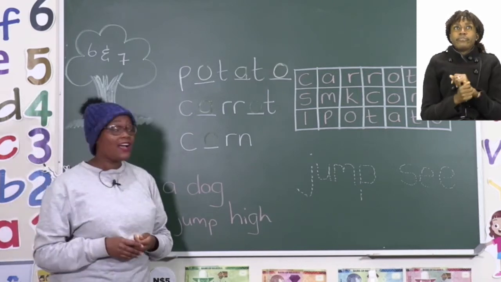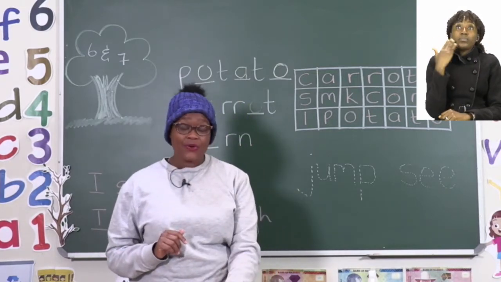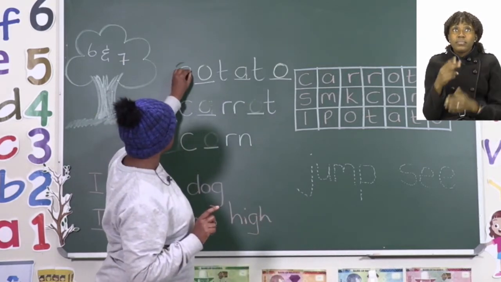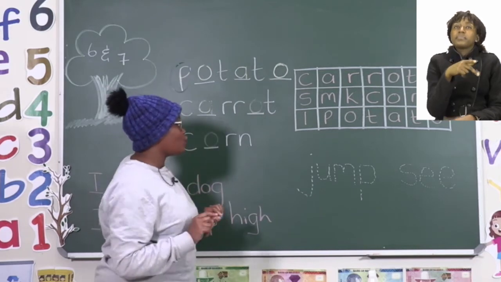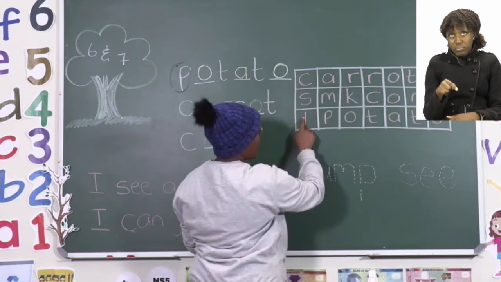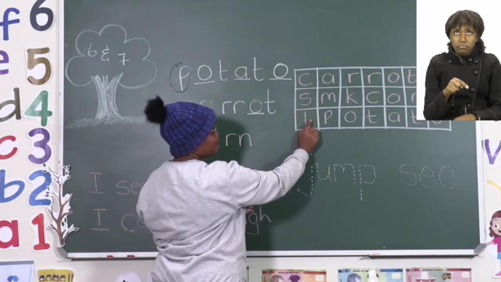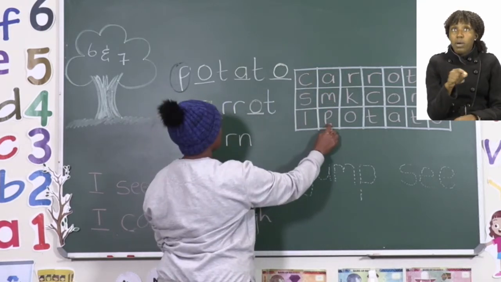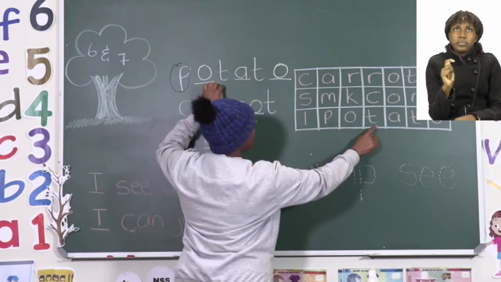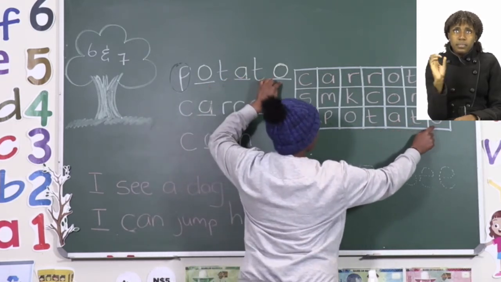Now that we're done with that, I'd like you to now do your word search. Remember, when we're doing a word search, we need to start by looking for the first letter of each word. In this case, our first letter is P. So, it's either we start by going across or down. I'm going to start by going down. I can't find P, and yes, I found one. So there's a P here, then an O, then a T, and an A, another T, and an O.